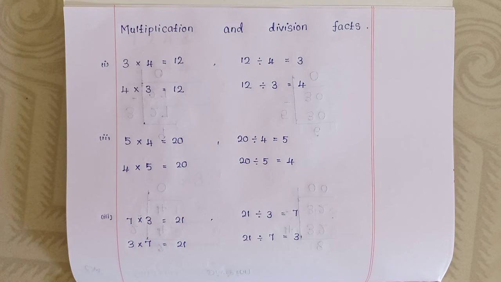5 multiplied by 4 is equal to 20. 4 multiplied by 5 is equal to 20. 20 divided by 4 is equal to 5. 20 divided by 5 is equal to 4.